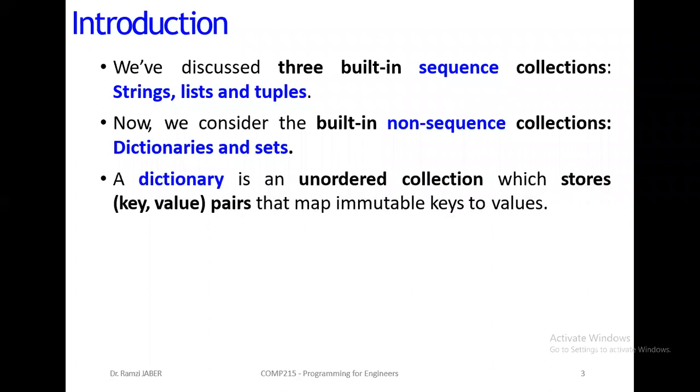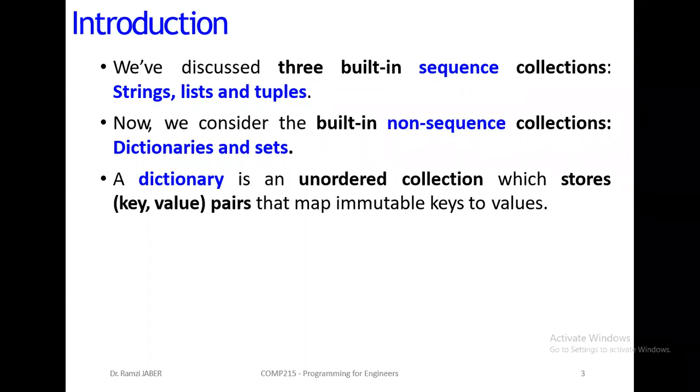Okay? A dictionary is an unordered collection that stores key and value pairs that map immutable keys to values. So we'll talk about that in detail. The key cannot be changed. The value we can change, but we cannot change the key of the dictionary.